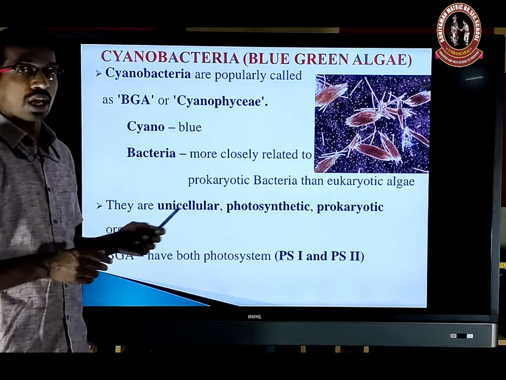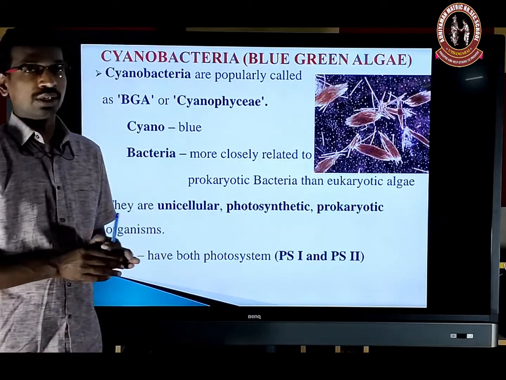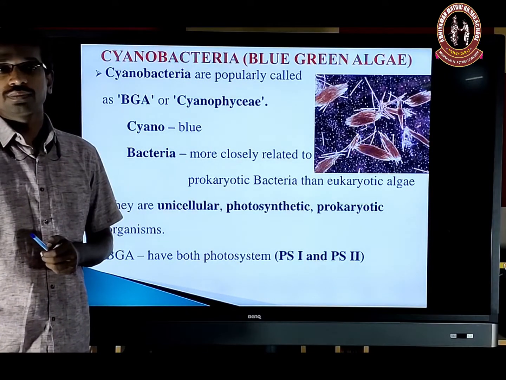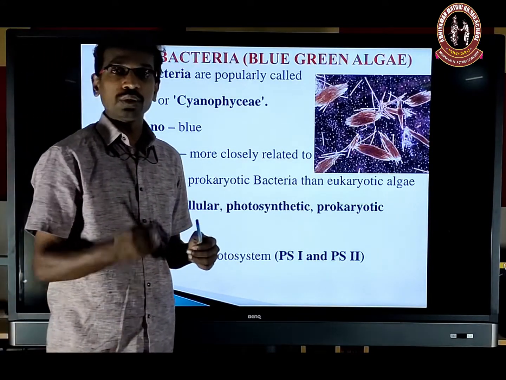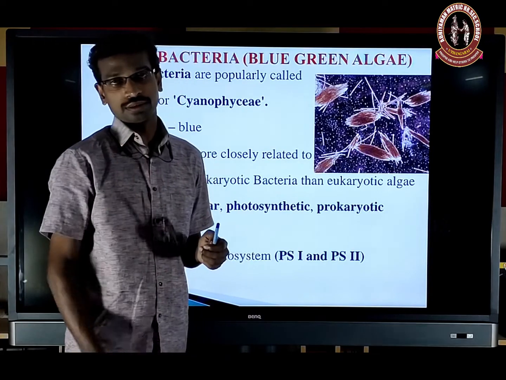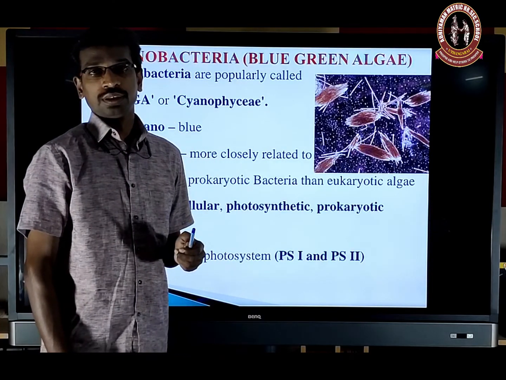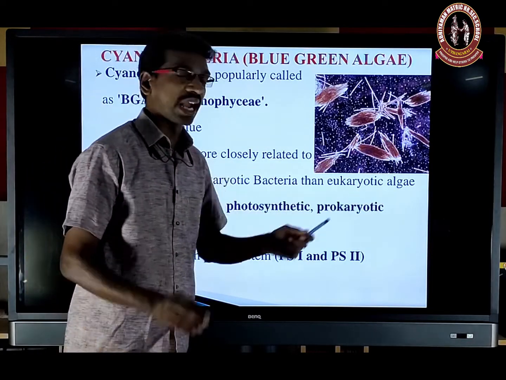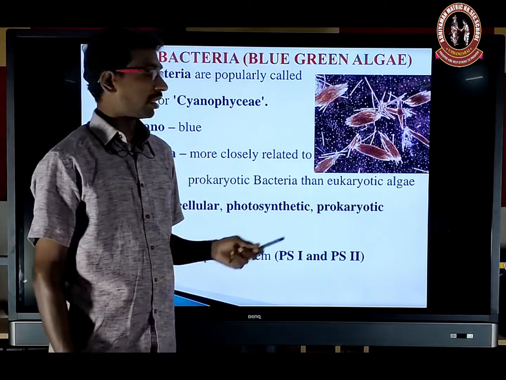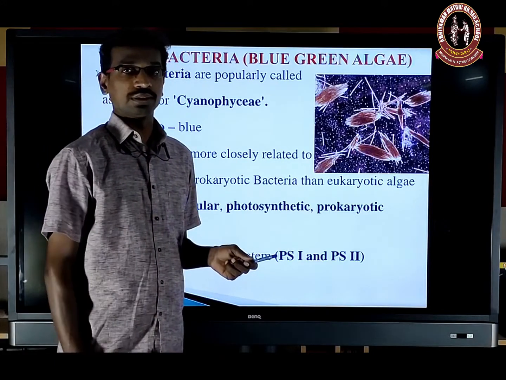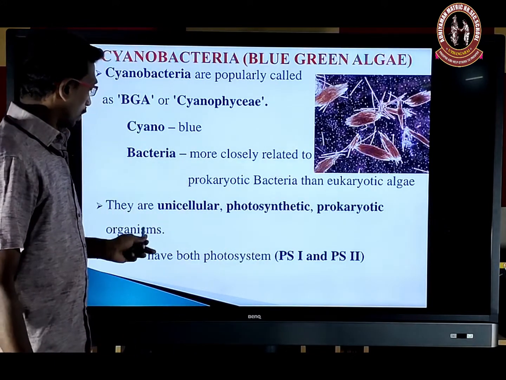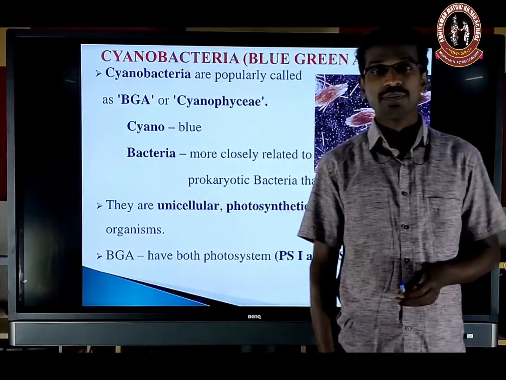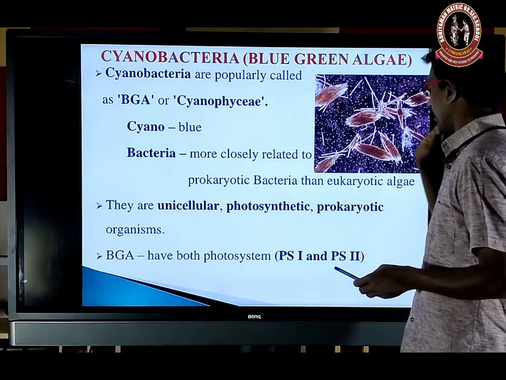And they are unicellular photosynthetic prokaryotes. Algae are eukaryotic, but this is prokaryotic. Prokaryotic means it does not have a well-defined nucleus. The nuclear material is present in the cytoplasm, but algae have a well-defined nucleus. Cyanobacteria do not have a well-defined nucleus. And BGA have both photosystems. That is very important. So this character is sort of like an alga.